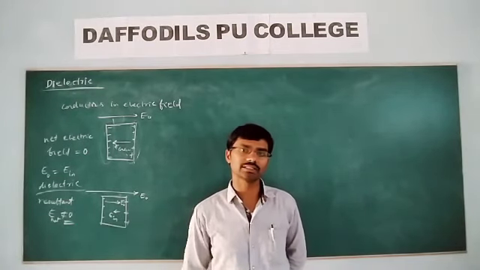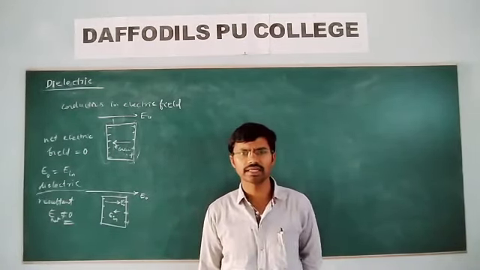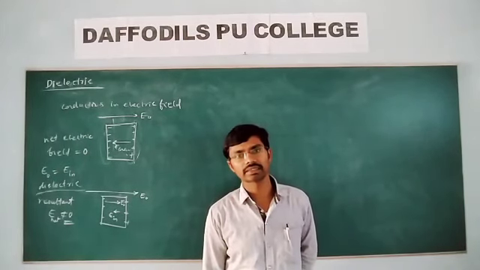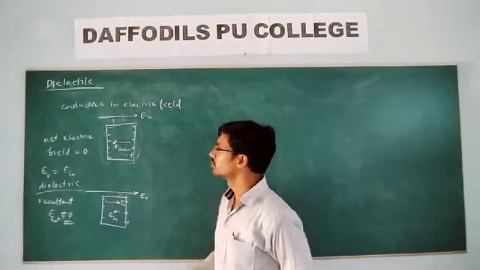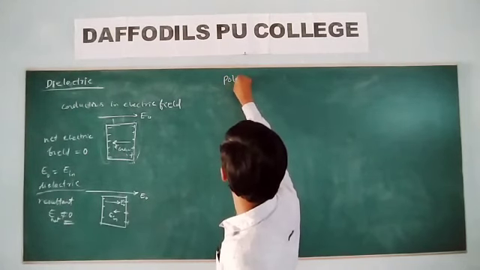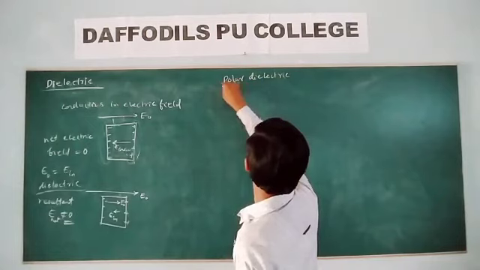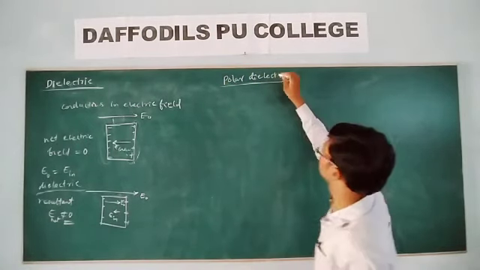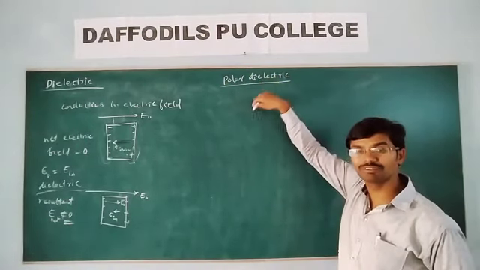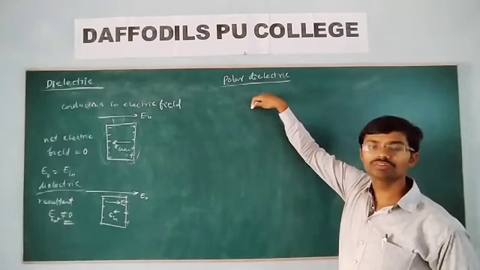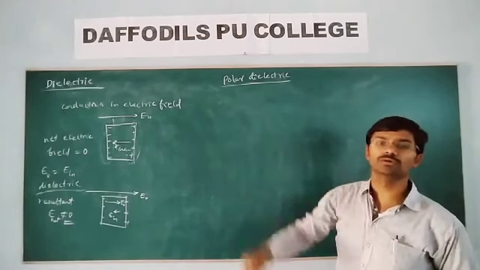How many types of dielectrics do we have? There are two types: polar dielectrics and non-polar dielectrics. A polar dielectric is a dielectric which has polar molecules.